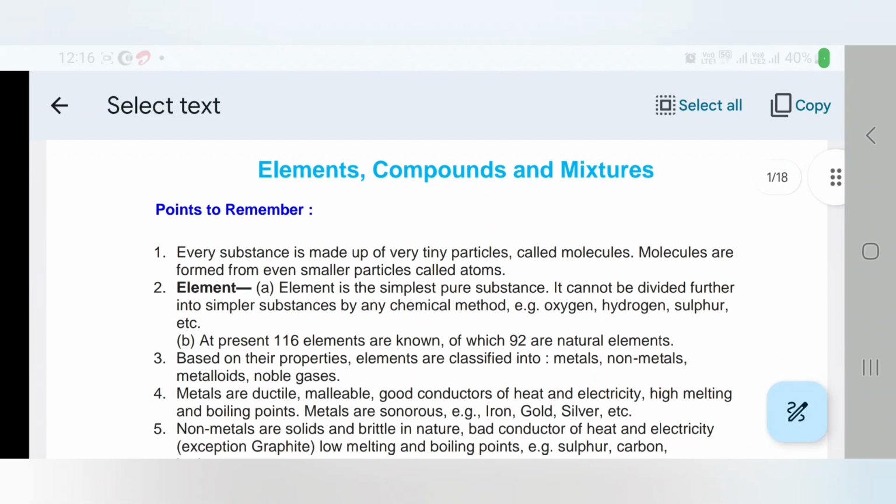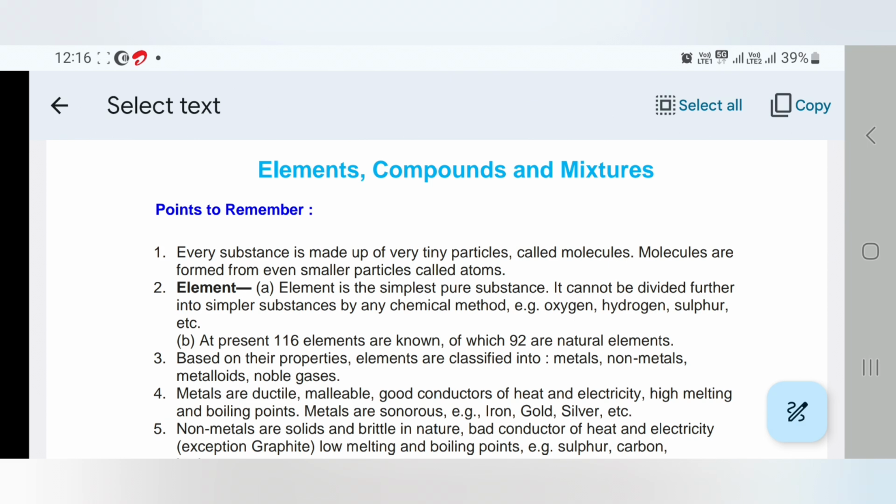And this is the summary explanation of the elements, compounds and mixtures chapter. What is an atom? An atom is the smallest particle of a substance. Every substance is made up of small, tiny particles called molecules. Molecules are formed from even smaller particles called atoms.